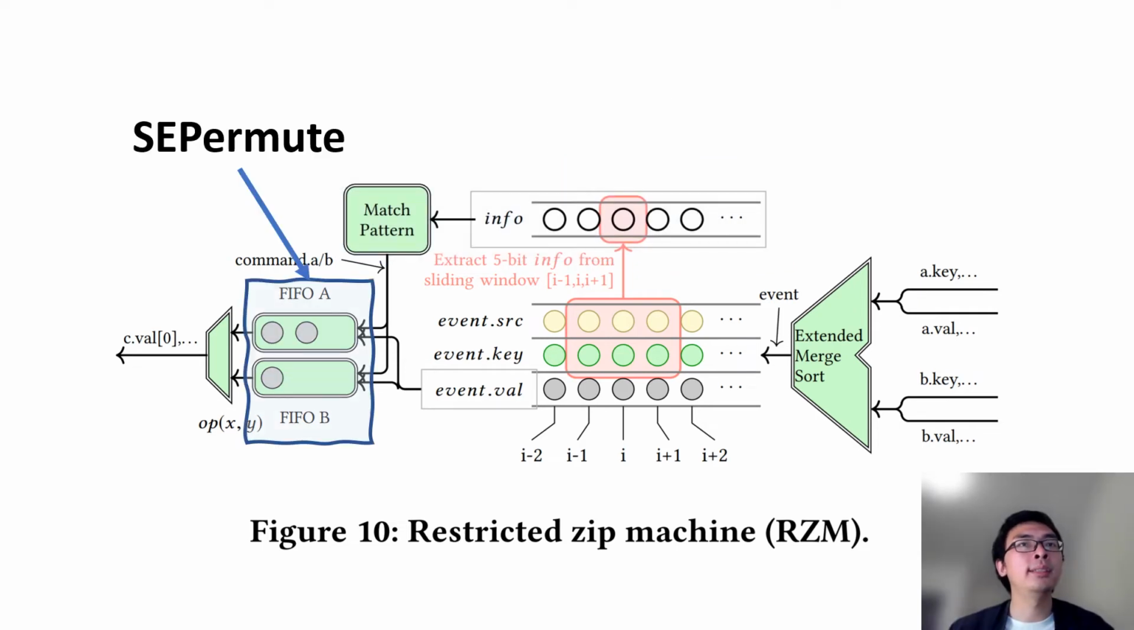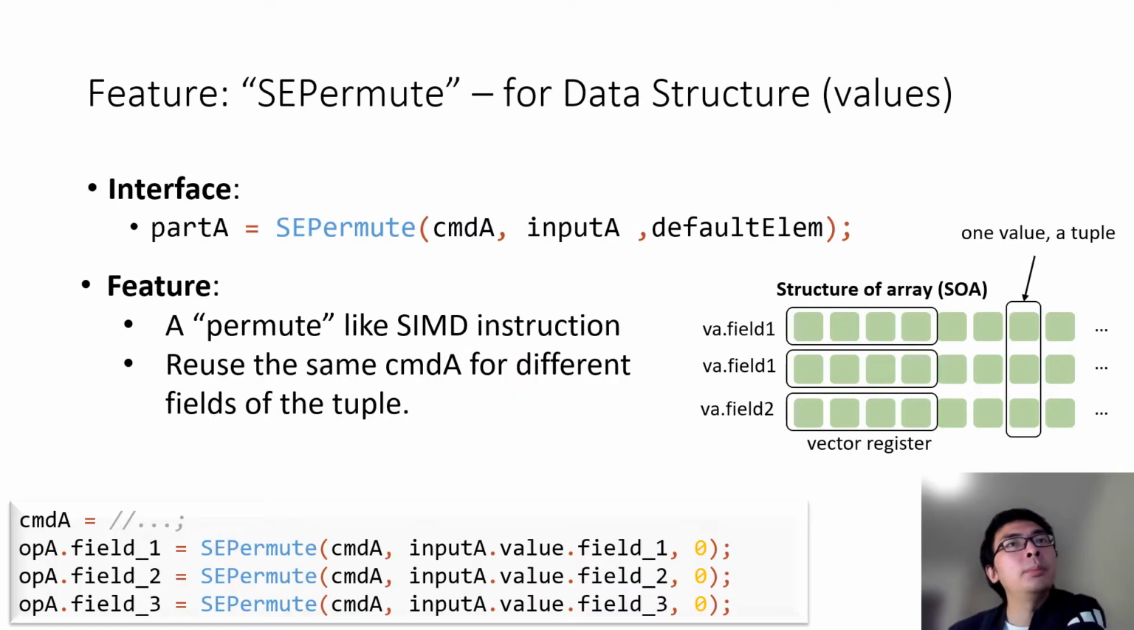The third primitive is SE_permute. It emulates the controlled FIFO, but executes in parallel. The SE_permute can also support values to be tuples of arbitrary size. Just invoke the SE_permute multiple times, one field at a time, and reuse the same command control.